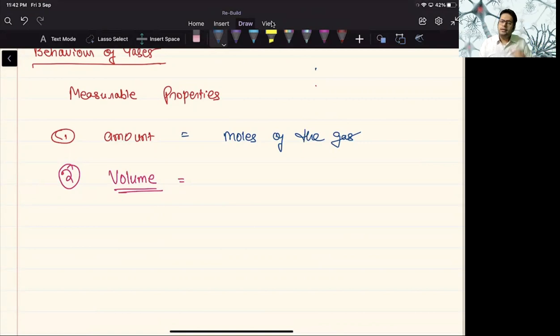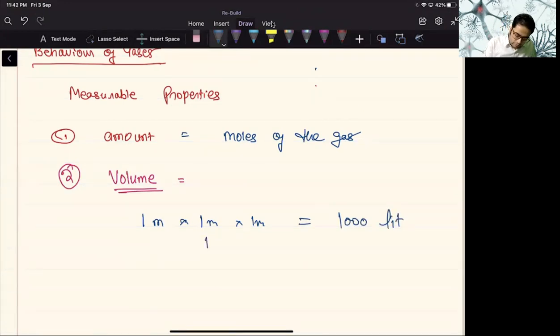Think of a water tank of dimension 1 meter, 1 meter, 1 meter. The water tank of this dimension can hold 1,000 liter of the water. So what we can say is that 1 meter cube is equal to 1,000 liter.